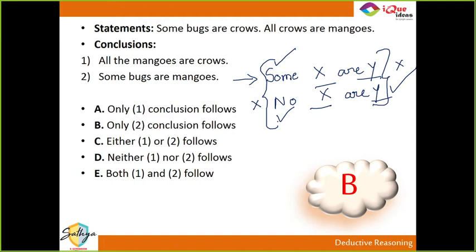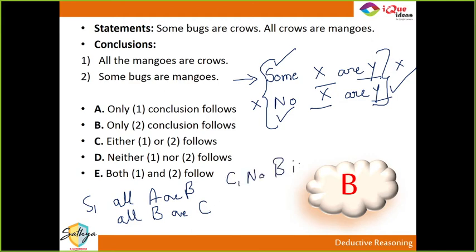Neither nor condition. Neither nor is simple. Neither nor condition तब होता है जब दोनों ही options गलत हों. For example, if I say that my statements are all A are B and all B are C, right? Now, supposing my first conclusion says no B is A and my second conclusion says all C are A. अब इसके अंदर ये भी गलत है, ये भी गलत है, दोनों ही गलत हैं. So this is neither. This is so simple. When both these statements are false, it is neither. This is simple. समझ में आया?